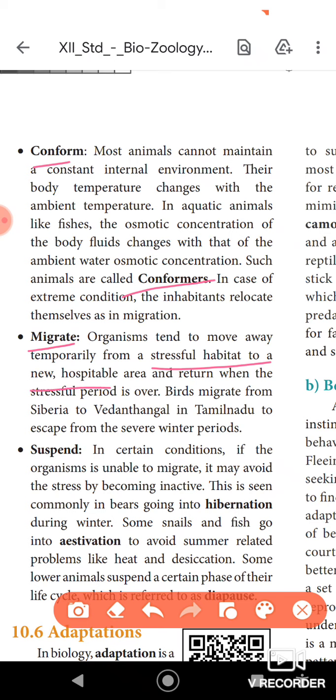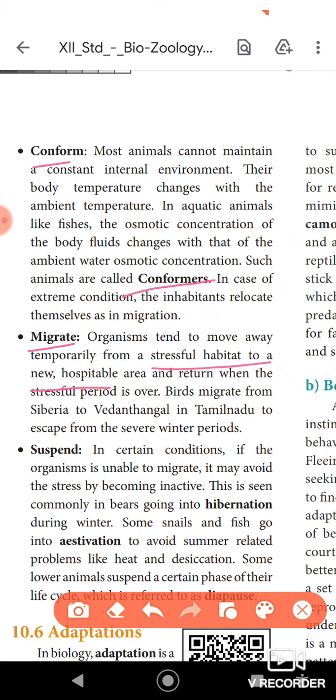Whenever their habitats are very stressful due to high climatic changes, the birds start to migrate from their original location to some other location. Once the favorable conditions return, the birds return to their natural habitat. Such a type of behavior is called migrate.